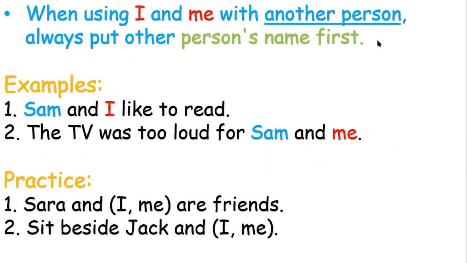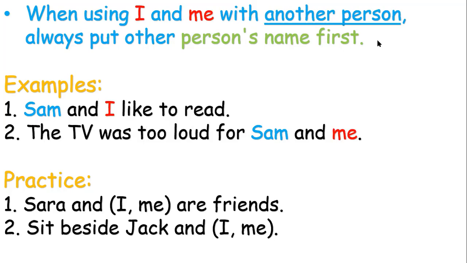When using I and me with another person, always put the other person's name first. So when we have in a sentence another person's name with me or I, okay, I always put the person's name first, then I or me.